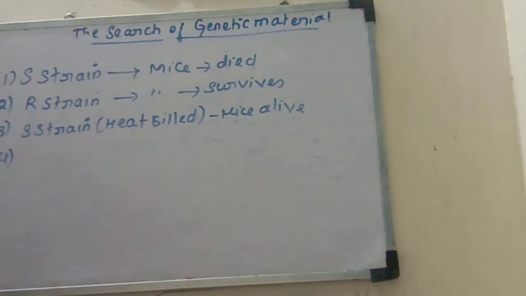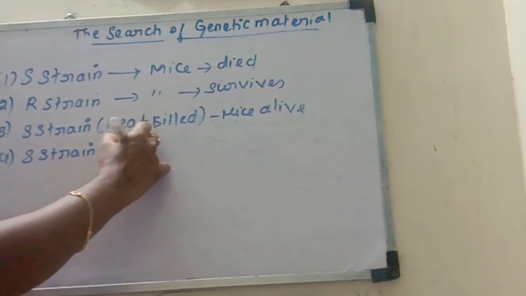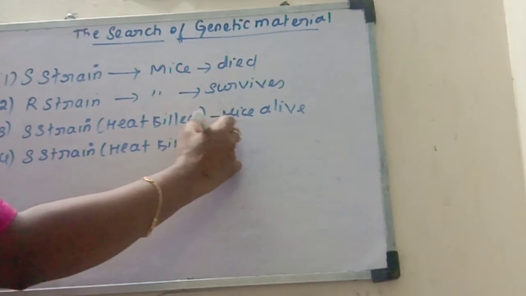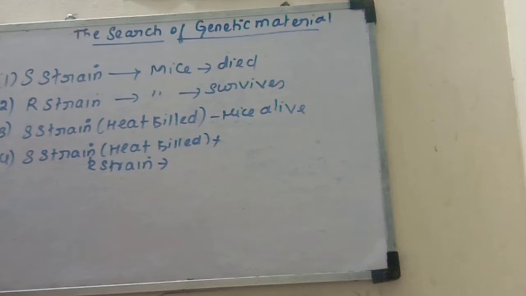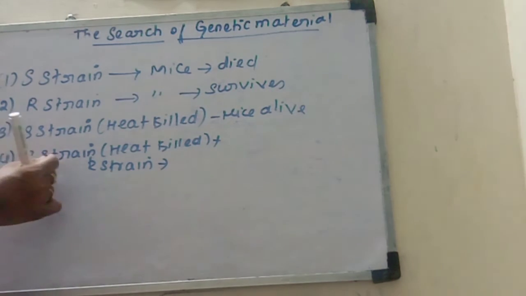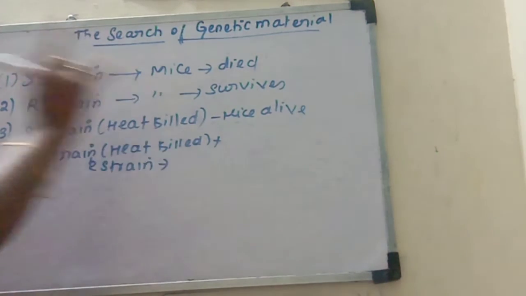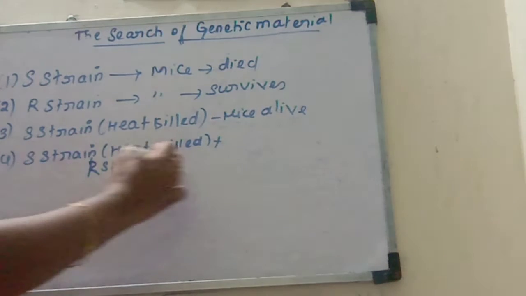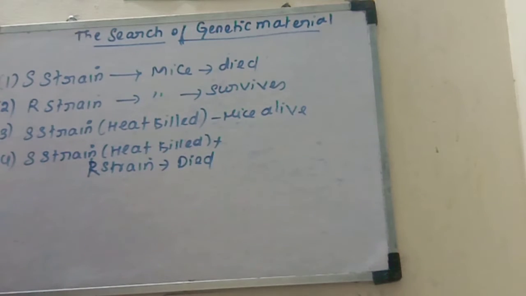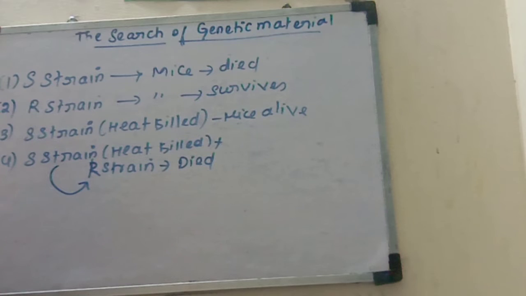In the fourth step, he mixed the 2 strains: the heat-killed S strain and the R strain. What result would you expect? Individually, with the heat-killed S strain the mice survive, and with the R strain the mice also survive. But when he mixed these 2 strains, what result came? The mice died.